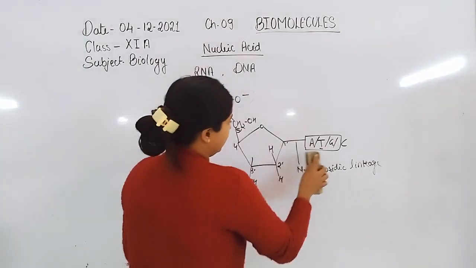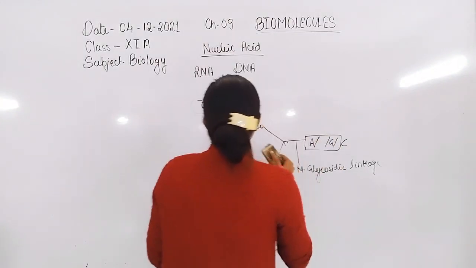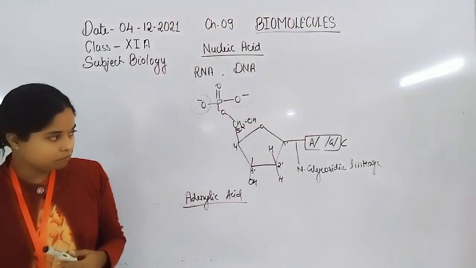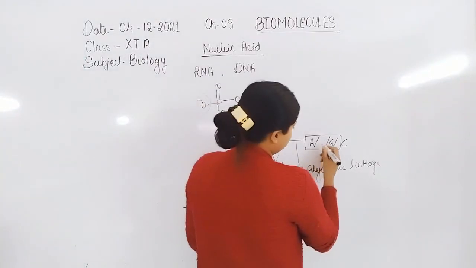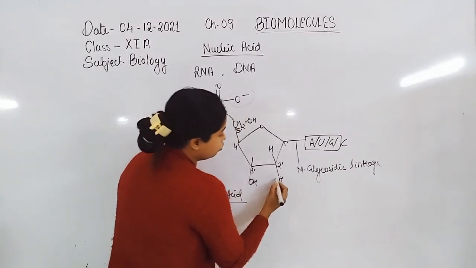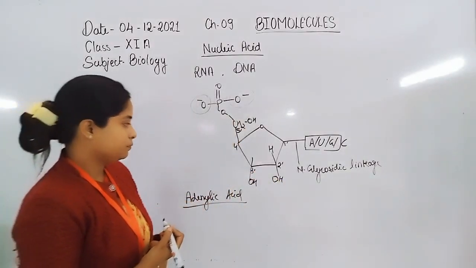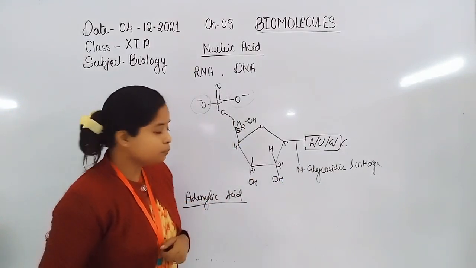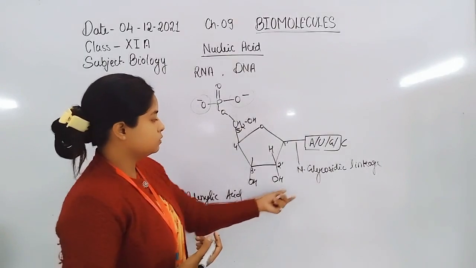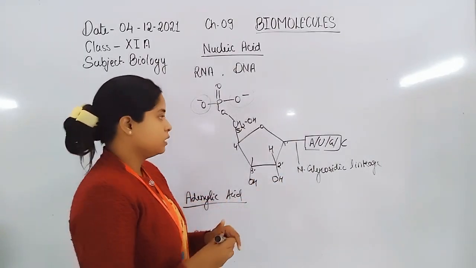For RNA, thymine is replaced by uracil, and the rest of the structure is the same. And here again the 2' hydroxyl group is present.